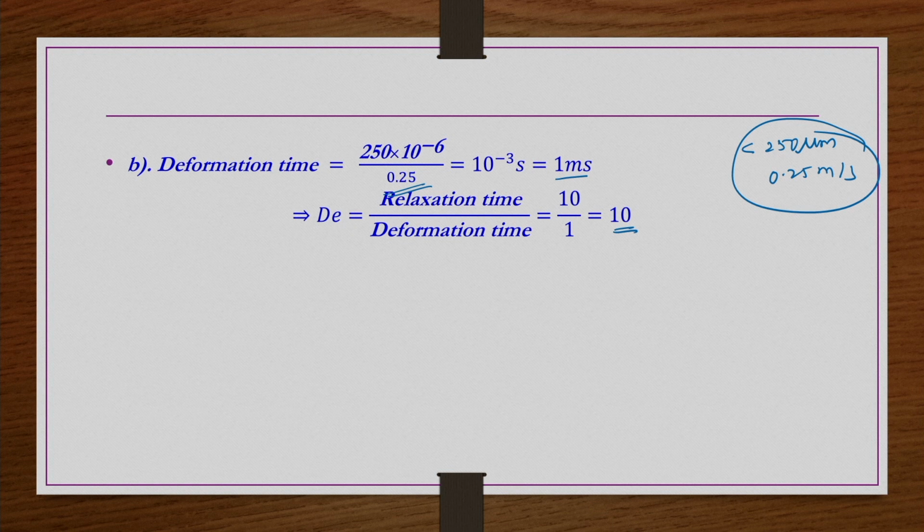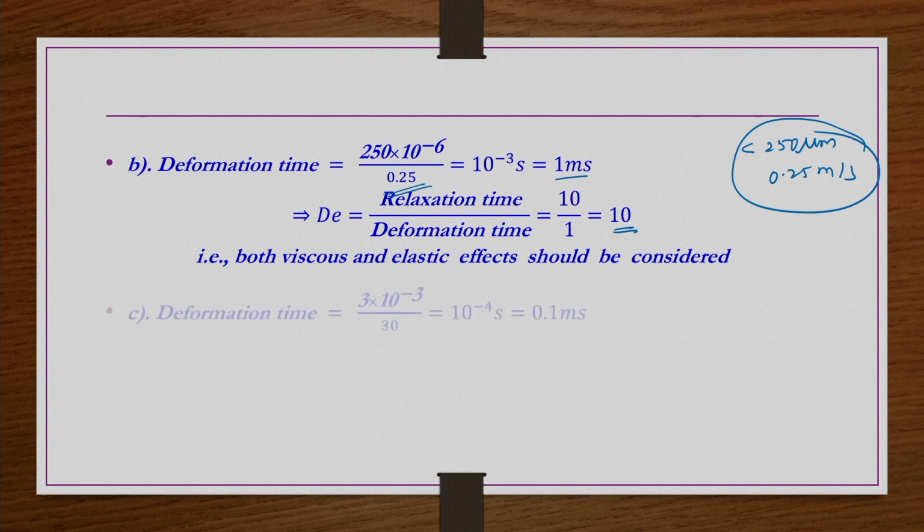Or if you cannot change the design of an already existing packed bed, you have to change your operating conditions so that the Deborah number comes down, like increasing the particle size or decreasing the velocity, and find a combination where the Deborah number is very small, so that you can avoid the elastic contribution in the overall flow. If you cannot do that, you have to incorporate the effect of elasticity for this packed bed case. So both viscous and elastic effects should be considered for this case.